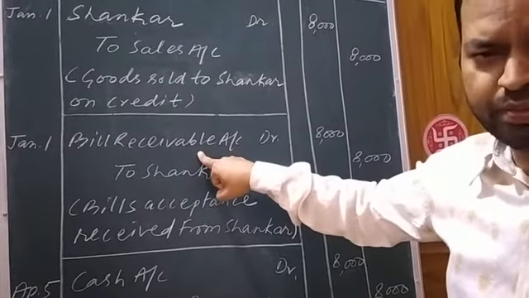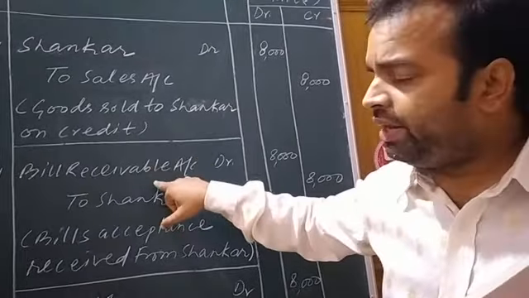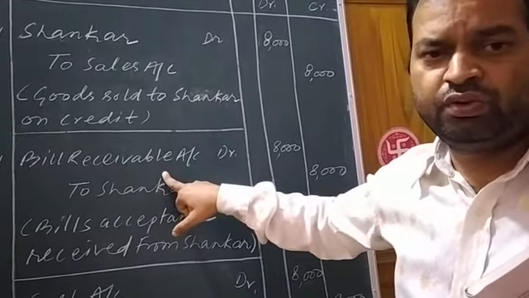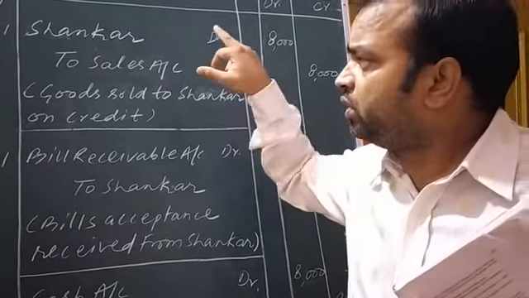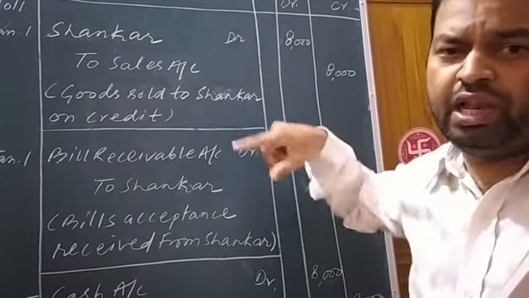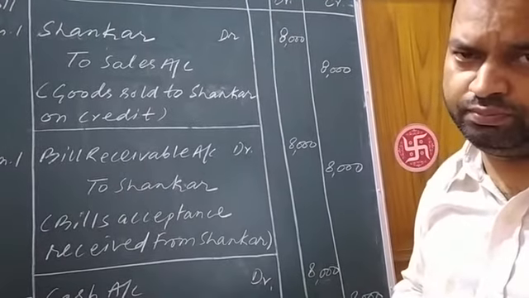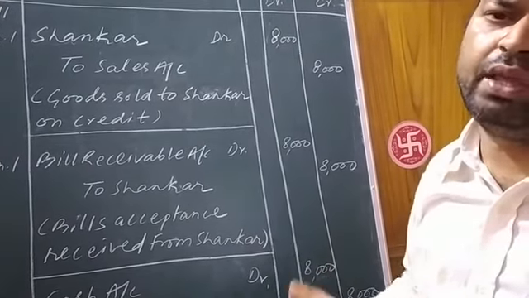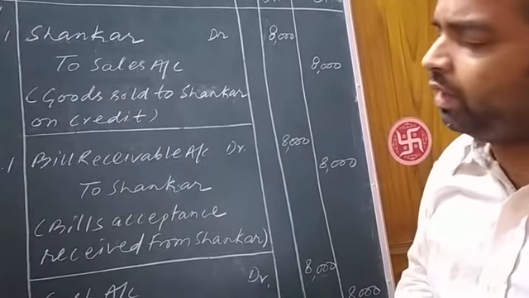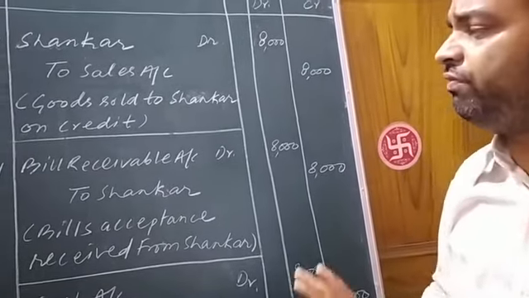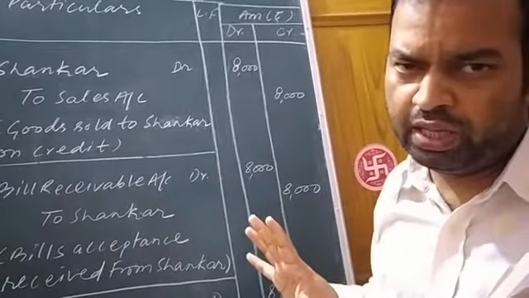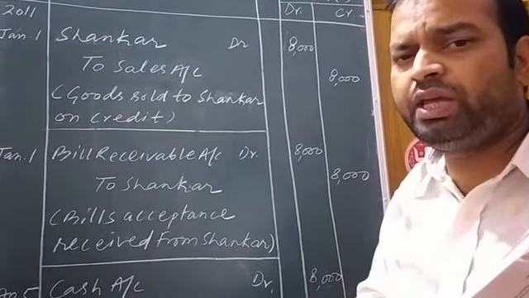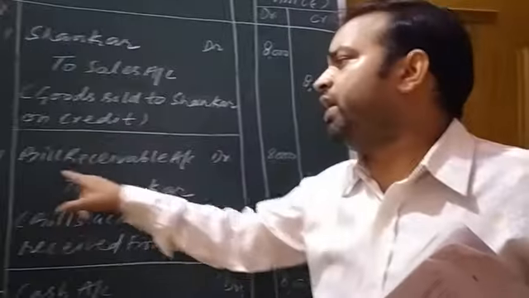Parvati will draw the promissory note, and on acceptance of the promissory note, Parvati will have a bill receivable with her, and Shankar will have a bill payable with him. Okay, right? On the acceptance of the promissory note, the place of Shankar will be taken by bill receivable.